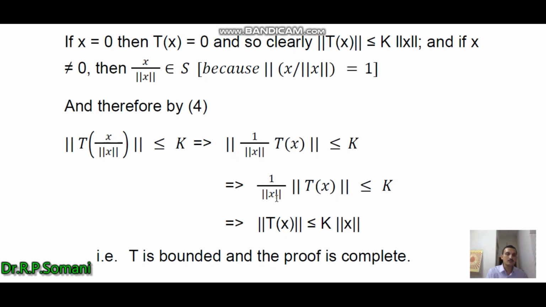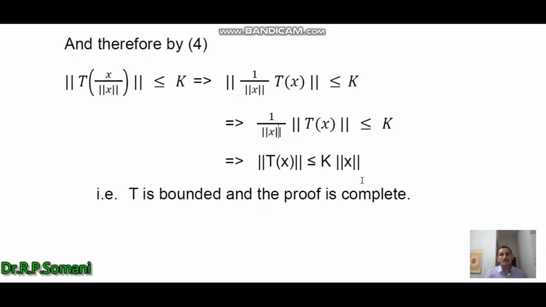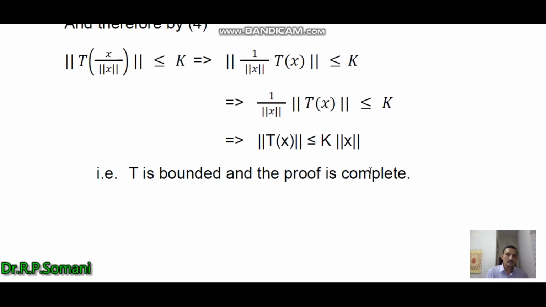Because this is a real positive quantity, we have taken it out without any modulus, and then transferring the norm x to the other side, we obtain that the norm of Tx is less than or equal to k norm x for all x belonging to N. So in this way we have such a real number k that the norm of Tx is less than or equal to k norm x. So T is bounded and the proof is complete. So in this way we have proved the equivalence of these four conditions.